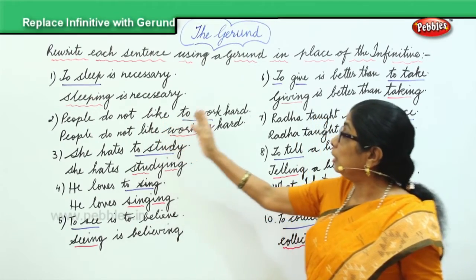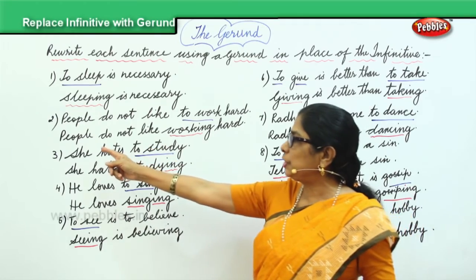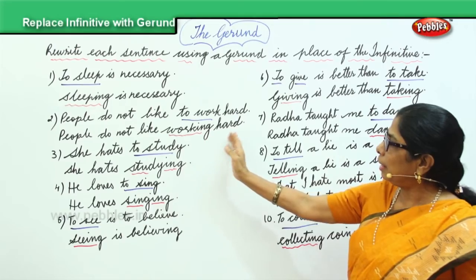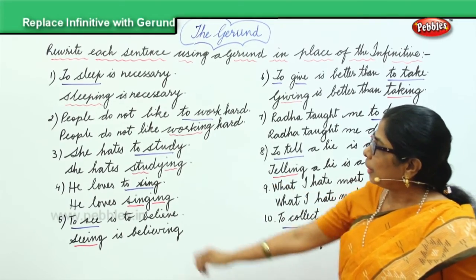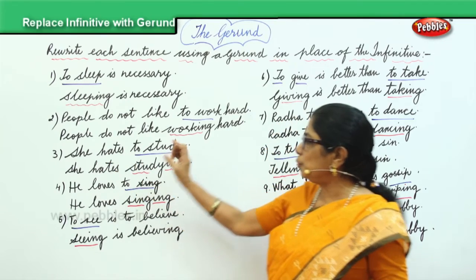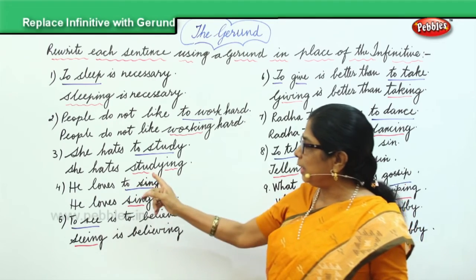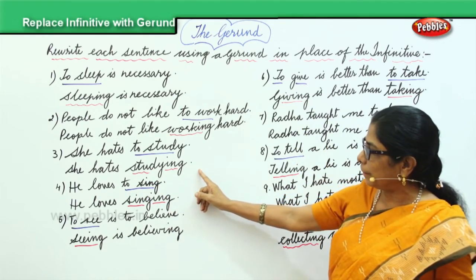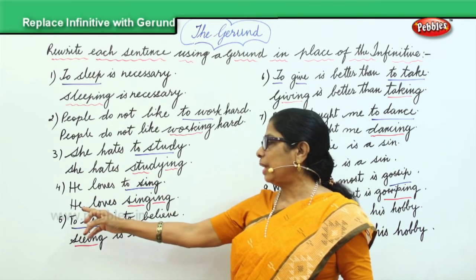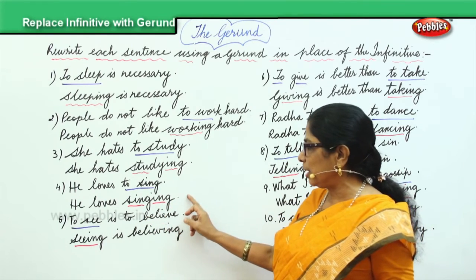People do not like to work hard. To work is the infinitive, so we change and put working. People do not like working hard. To study is the infinitive. She hates to study, and we change to study into studying. She hates studying, that's the gerund. He loves to sing, that's the infinitive, and we change it, he loves singing, that's a gerund.